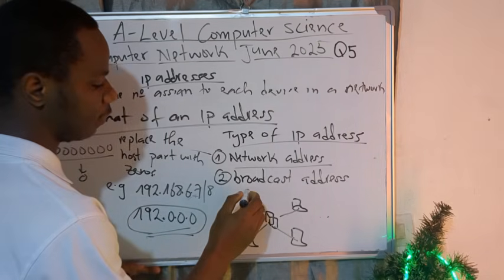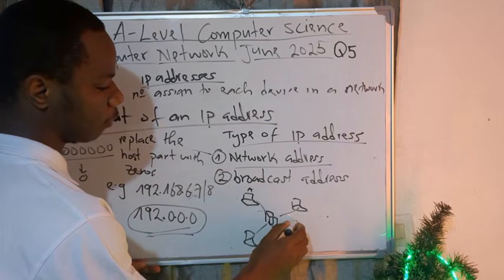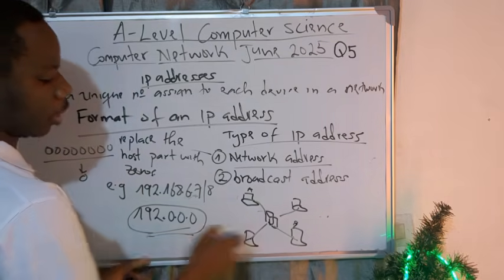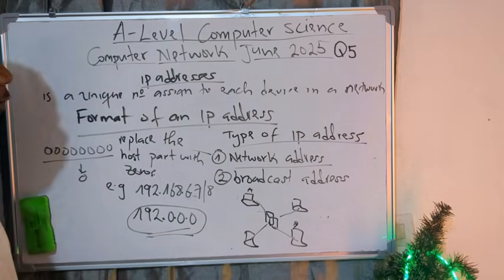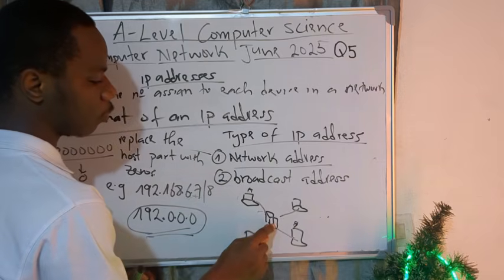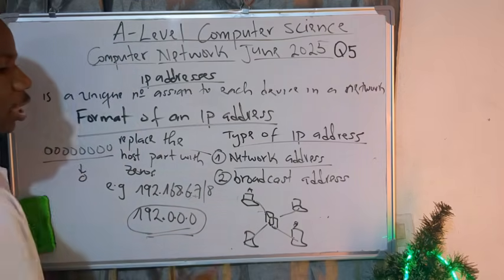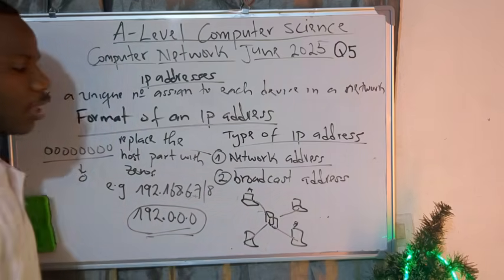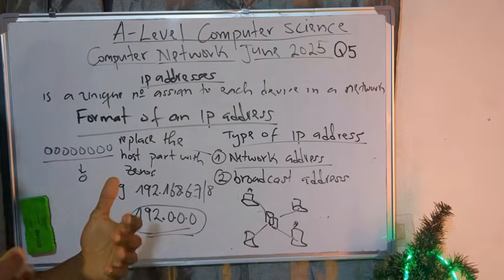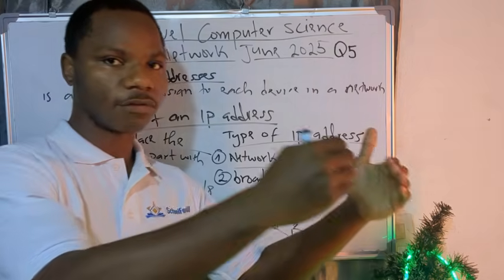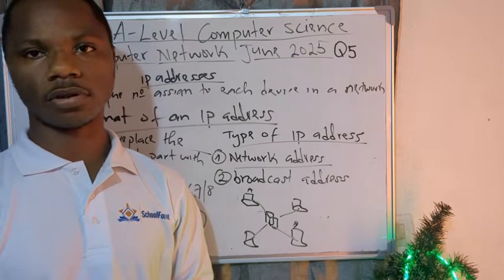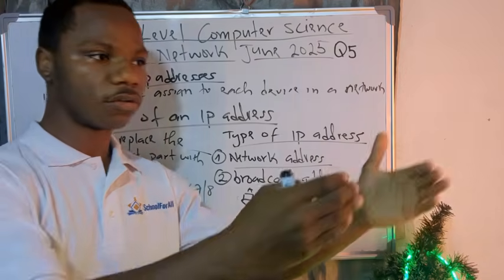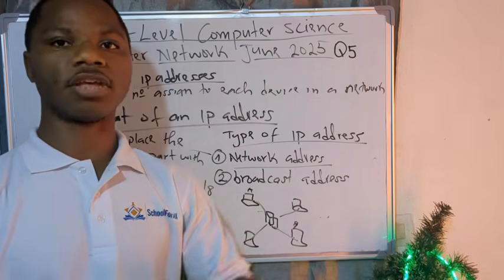Now imagine that this PC, let us call it PC A, wants to communicate with PC B. For it to communicate, it just needs to know the IP address of PC B. That one is okay. But imagine that PC A wants to communicate with everybody at the same time. In that case, it needs what we call a broadcast address. So first, you know the meaning of broadcast. Broadcast simply means sending a message from one source to all the other sources connected in that same network. That's the meaning of broadcasting. So one source, to all the sources in the same network.